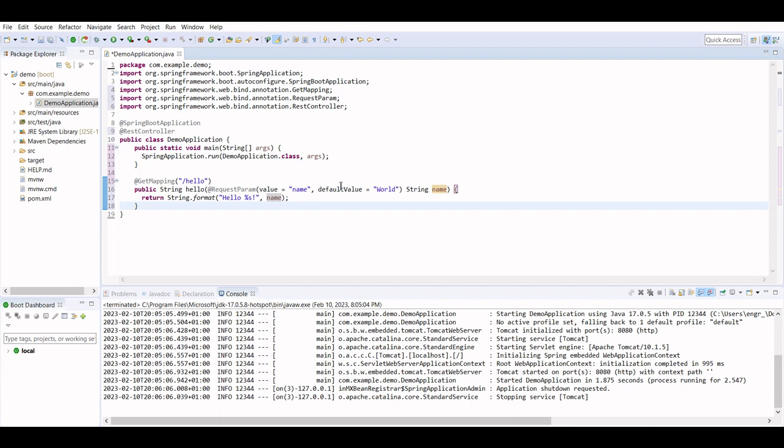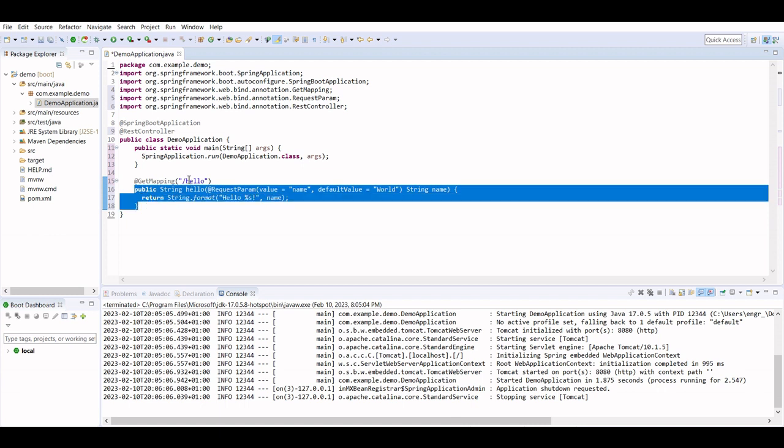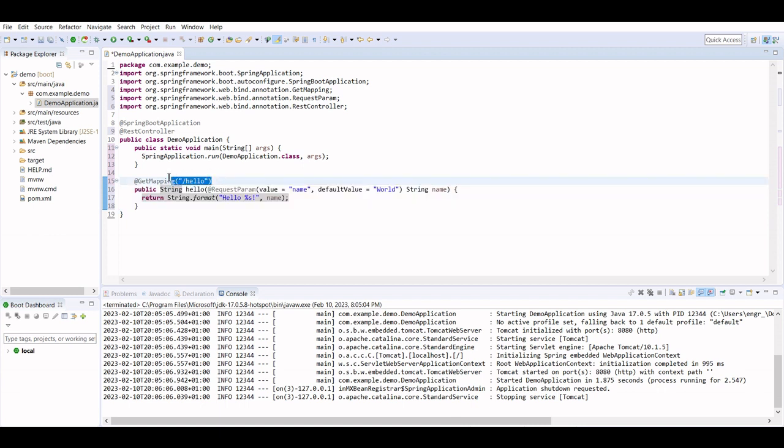Otherwise, by default, if you don't provide any value to the name variable, it will automatically be assumed as World and simply return Hello World. And we are routing this to this address with the GetMapping, the GET method basically, and then slash hello. We are also annotating this class with RestController.